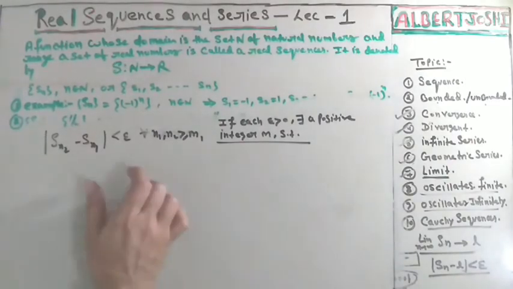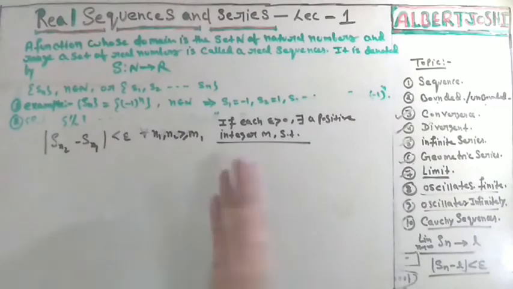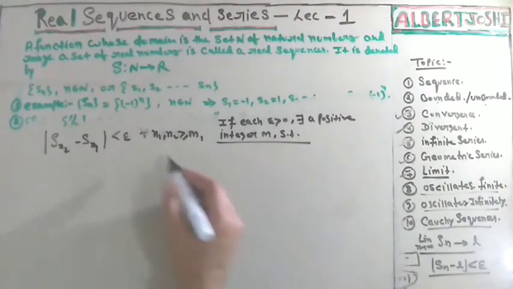Actually the question is, whenever you are given any question, how to find whether the sequence is convergent or not. So Cauchy discovered one theorem. With the help of this theorem you can find whether the sequence is converging or not.